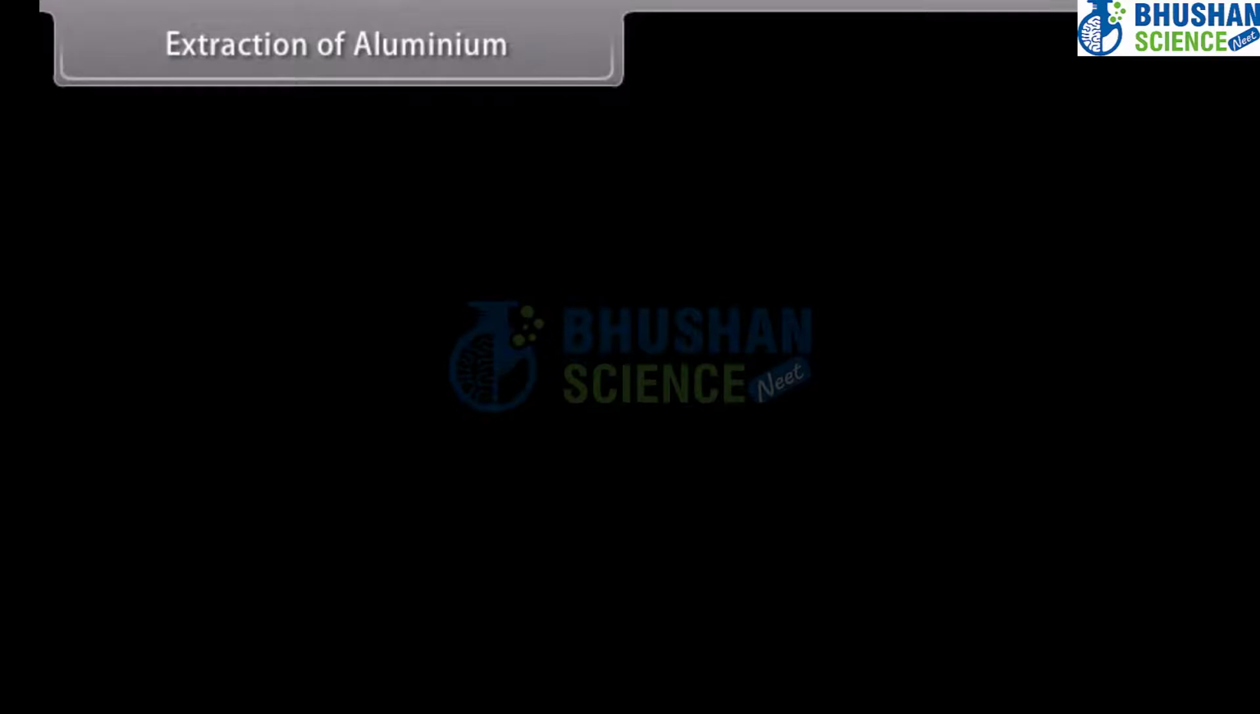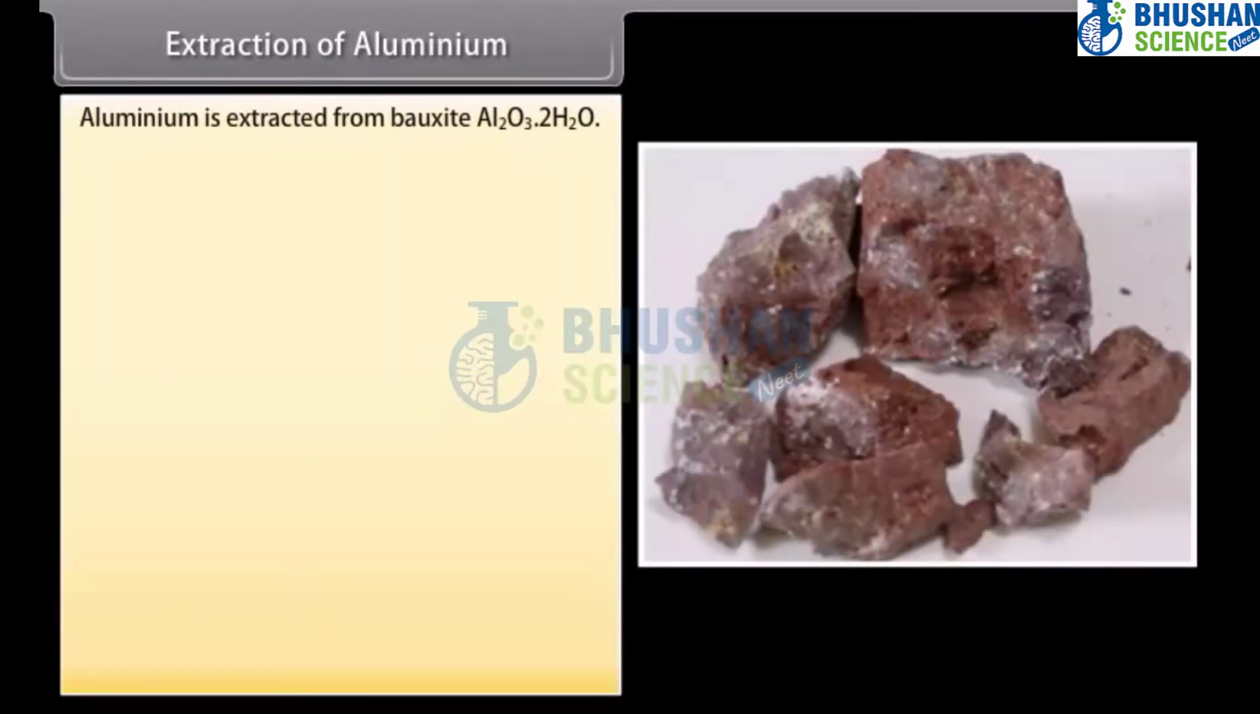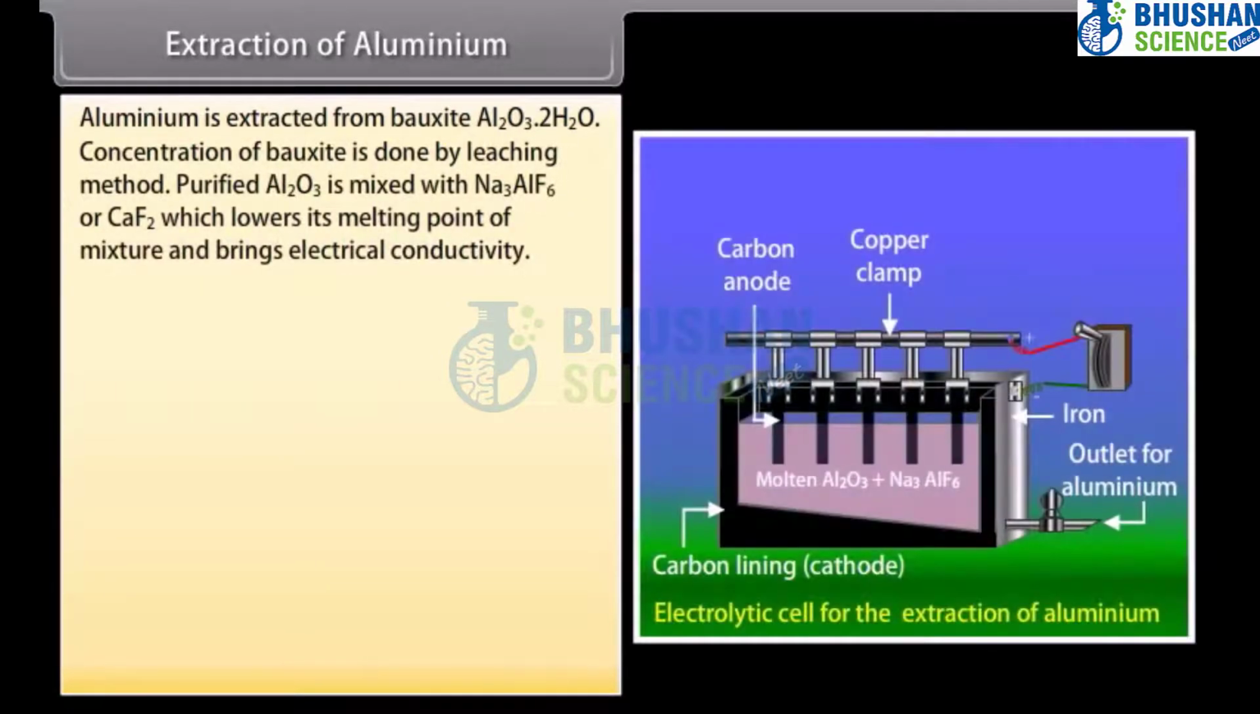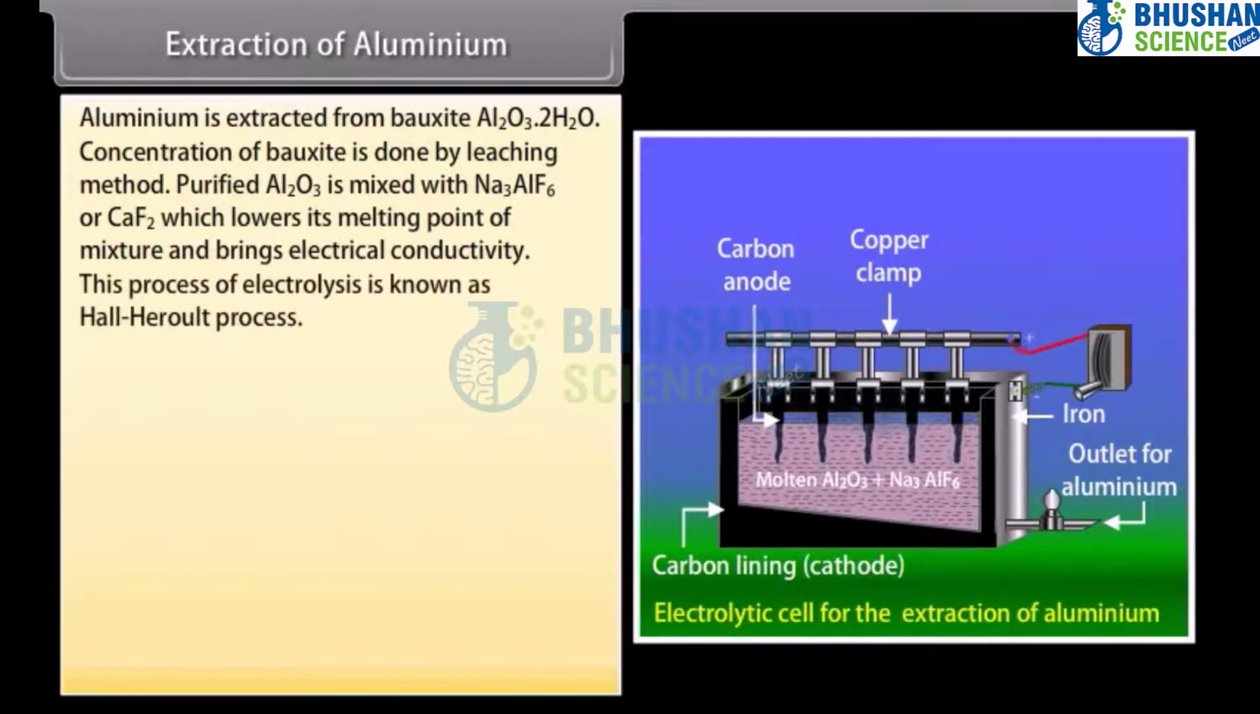Extraction of aluminium. Aluminium is extracted from bauxite, Al2O3.2H2O. Concentration of bauxite is done by the leaching method. Purified Al2O3 is mixed with Na3AlF6 or CaF2, which lowers the melting point of the mixture and brings electrical conductivity. This process of electrolysis is known as the Hall-Héroult process.